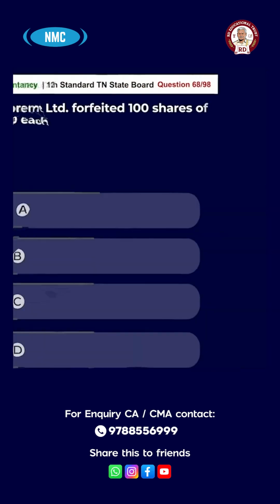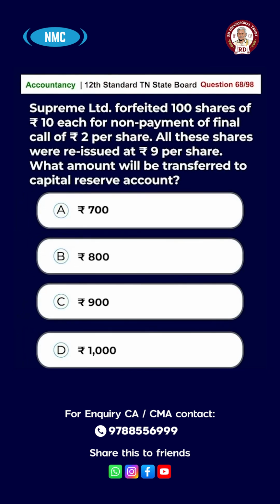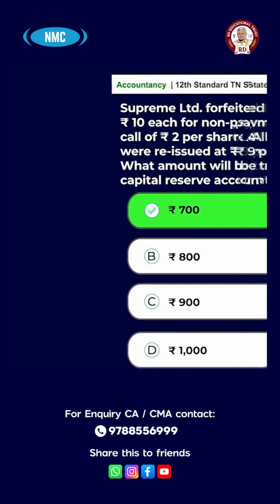Rupees 2 per share. Question number 68. Supreme Limited forfeited 100 shares of rupees 10 each for non-payment of final call of rupees 2 per share. All these shares were reissued at rupees 9 per share. What amount will be transferred to the capital reserve account? Option A 700, B 800, C 900, D 1000. And the answer is option A 700.